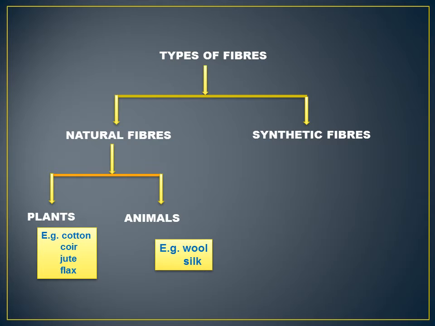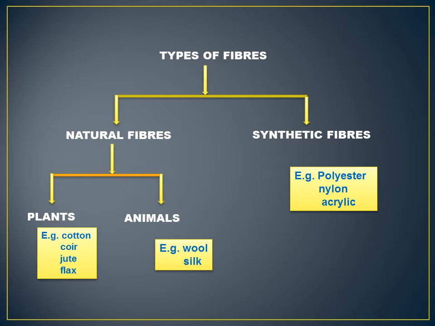Then synthetic fibers. Fibers that are made by man from chemical substances are called synthetic fibers. What are examples of synthetic fibers? Polyester, nylon and acrylic.